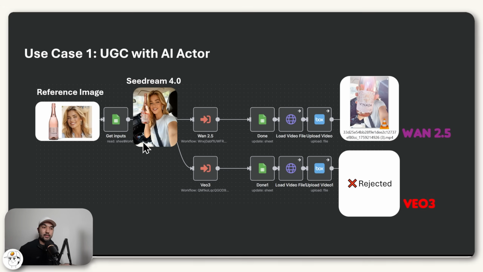Veo3. And this is actually an example that I gave in a previous video. And back then, Veo seemed to work for this exact AI actor. But it seems that now, at least for this one, Google seems to be rejecting it. But as you'll see later, Wan2.5 was actually able to do this video without any issues.